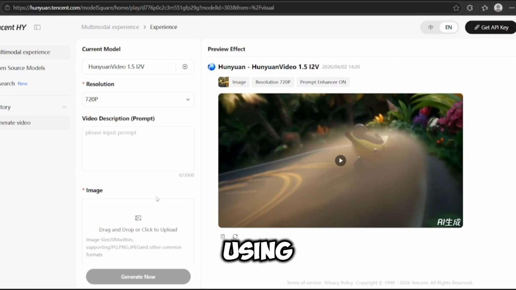And if you prefer using prompts instead of images, you can simply input your prompt here and generate videos directly from text as well. So yeah, make sure you try it out.